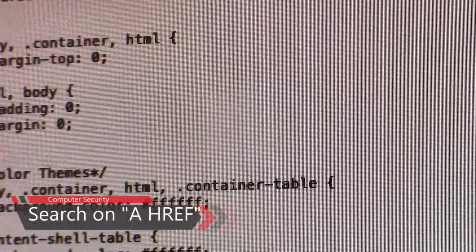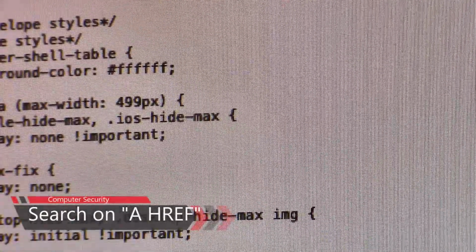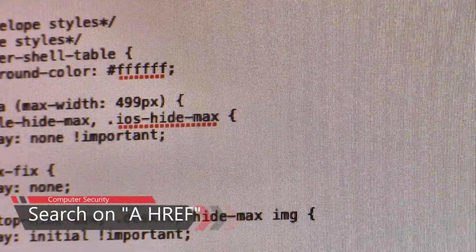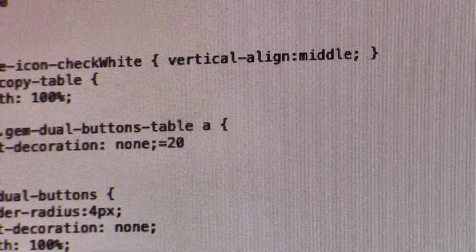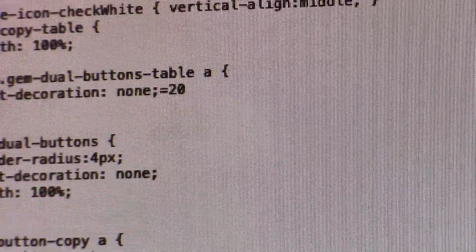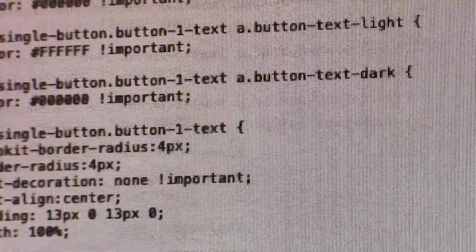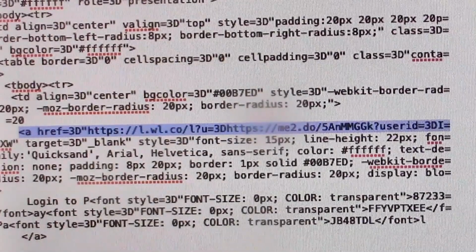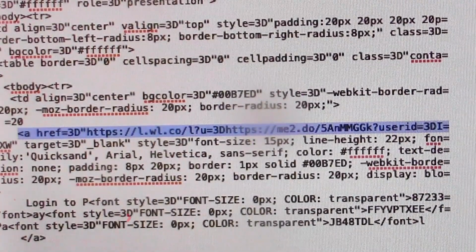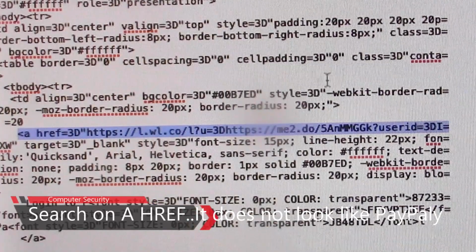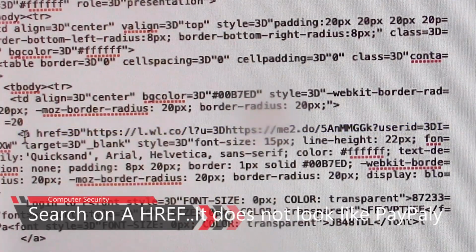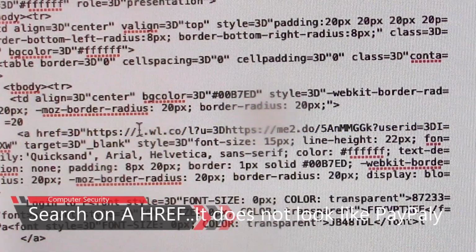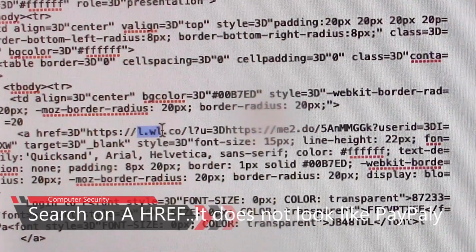I am scrolling. This is all HTML code, and we want that link that I showed earlier. See, there's an image background here. It's sort of hard to see, and I apologize for that, but this is the email href tag for that button. This does not look valid.